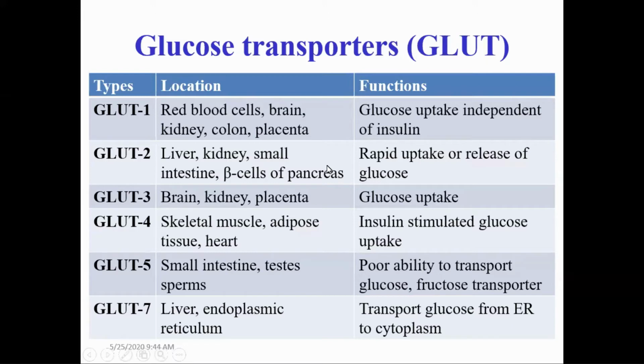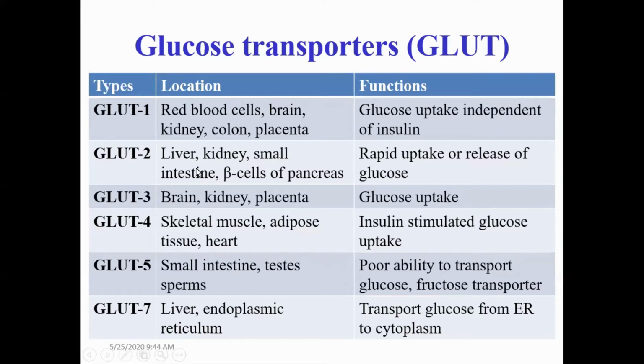Generally, during the fed state, that means after consumption of food, the food gets digested and absorbed. So there is an increased level of glucose in the blood. At that time, from the blood, the liver, kidney, and beta cells of pancreas take up this glucose via glucose transporter 2.